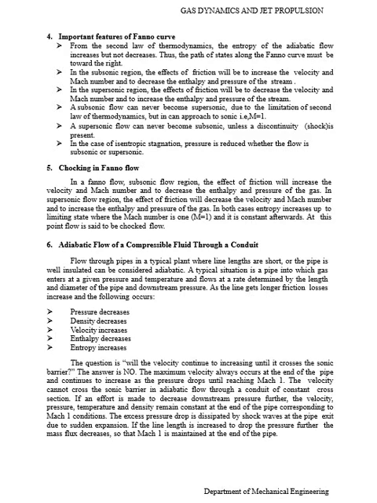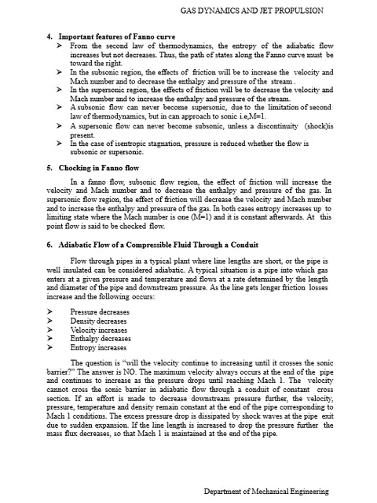The question is, will the velocity continue increasing until it crosses the sonic barrier? The answer is no. The maximum velocity always occurs at the end of the pipe and continues to increase as the pressure drops until reaching Mach number 1.